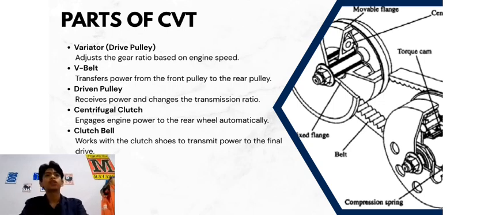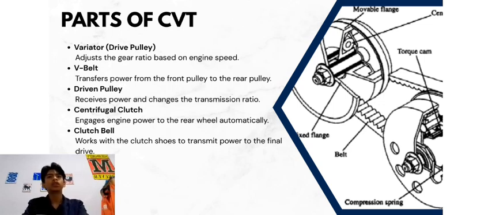The third component is the driven pulley. This component receives power from the V-belt and adjusts the transmission ratio according to the motorcycle speed and engine load. And the fourth component is the centrifugal clutch. The clutch automatically connects the engine to the rear wheel when the engine reaches a certain RPM. When the motorcycle is idle, the clutch is disconnected. As engine speed increases, the clutch engages automatically.